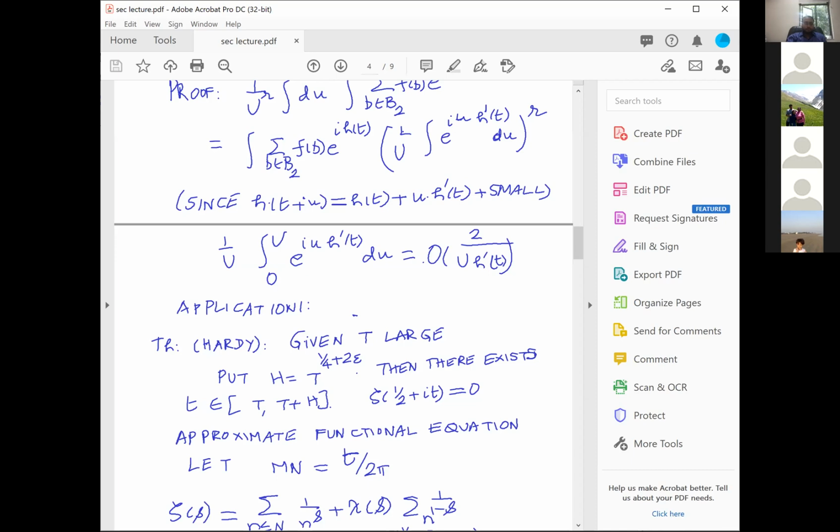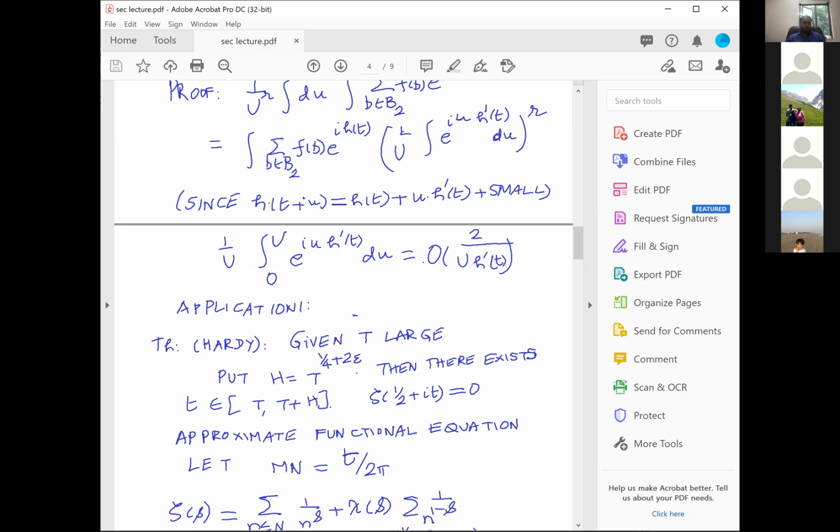The first thing which I need is something called an approximate functional equation. Yesterday we saw something called Hardy's first approximation. Hardy's first approximation said that if you take the function summation 1 over n power s, n going up to capital T, then it approximates the zeta function at any ordinate which is of the same order as little t.